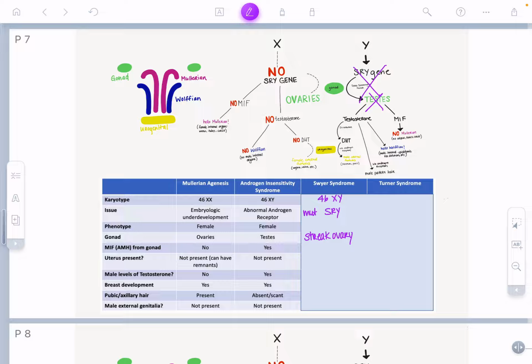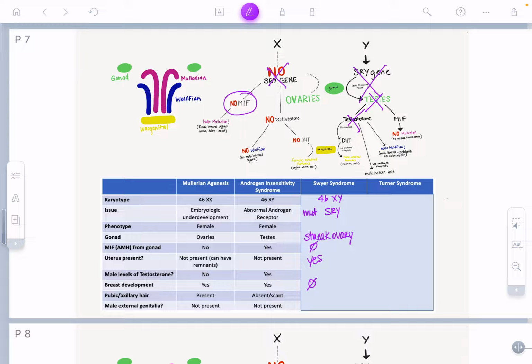So they're not really functional ovaries. Okay, if they don't have functional ovaries and they don't have testosterone, are they going to have breasts? No, they don't have excess testosterone to make estrogen, and they don't have ovaries that are functional to make estrogen either. Because there's no SRY gene, will they have Müllerian inhibitory factor? The answer is no. So they will have no Müllerian inhibitory factor, and since that is not there, can their uterus develop? Yes, it can.